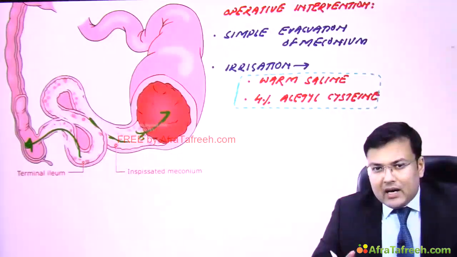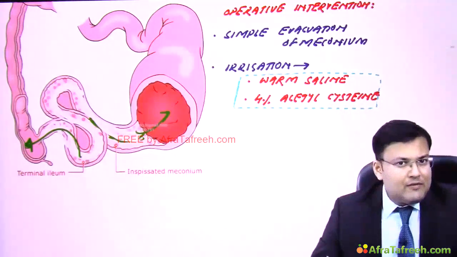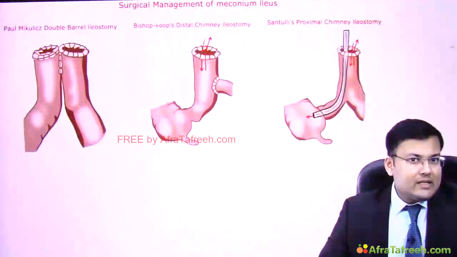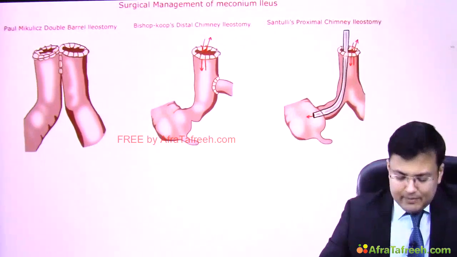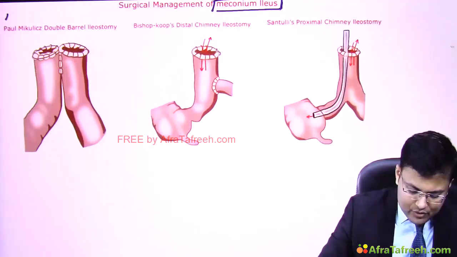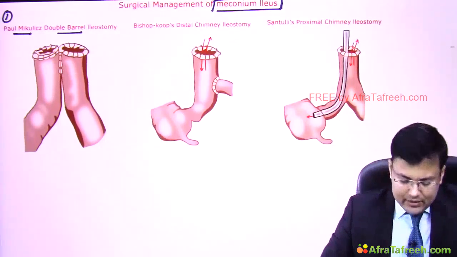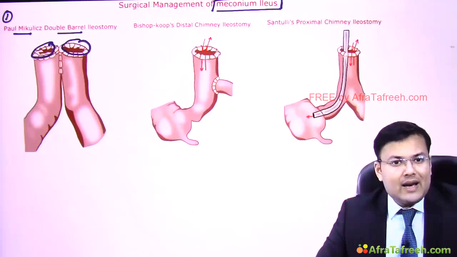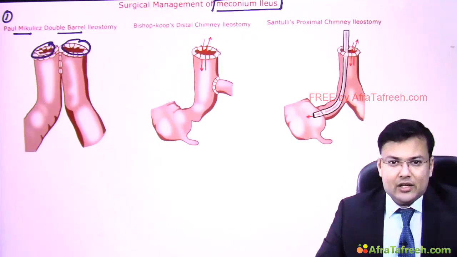Sometimes we are going to perform an enterostomy, meaning we perform ileostomy for irrigation. So what are the various names of ileostomy which are performed in patients of meconium ileus? In patients of meconium ileus, we can go for Paul Mikulicz double barrel ileostomy. Can you see 2 separate openings here? So this is double barrel, known as Paul Mikulicz double barrel ileostomy.